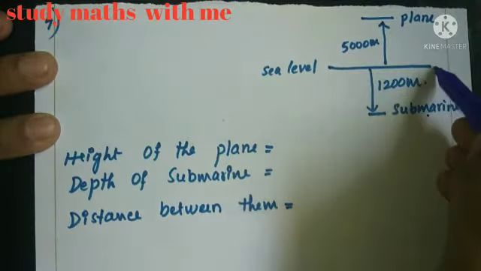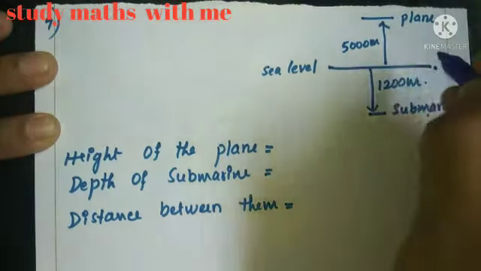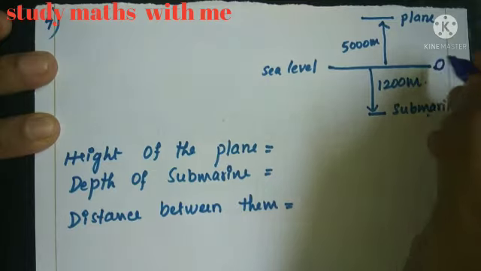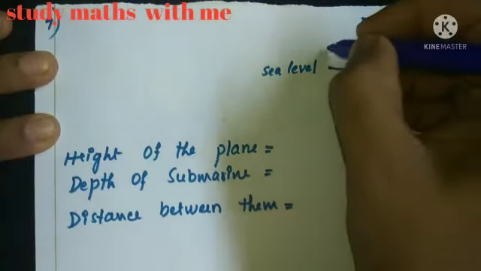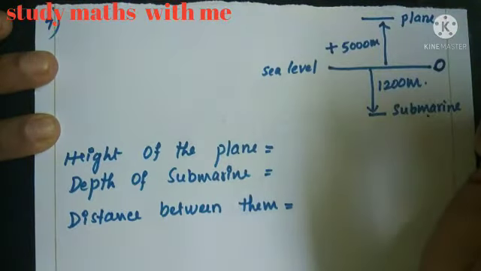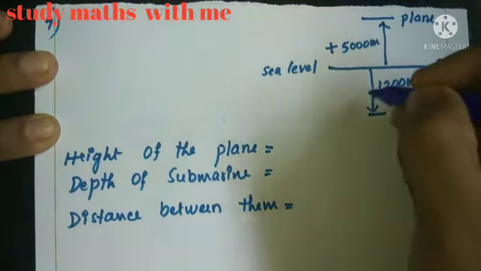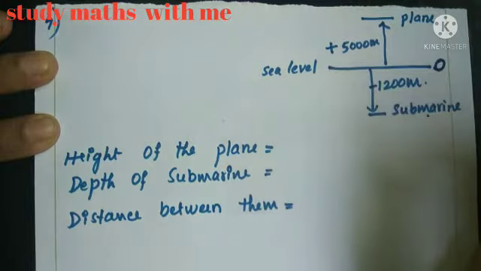This is sea level. So this you can consider as a 0. In the number line you can consider this as a 0. What are the values there above this 0? You can consider it as positive. And below this 0 is considered as negative.